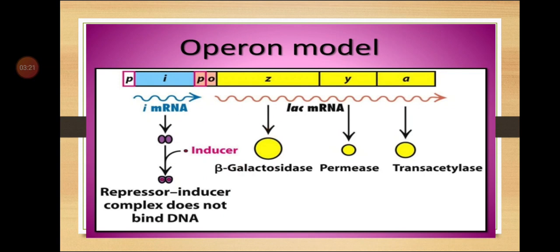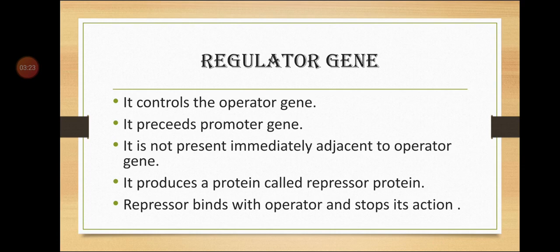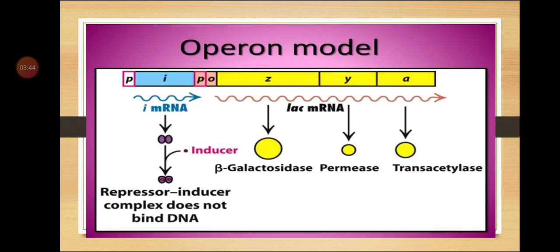Starting with the first one, the regulator gene. What is the main function of the regulator gene? It controls the operator gene, with an inducer that is present in the cytoplasm. Now the location of it: it precedes the promoter gene. You can see it is just here before the promoter gene.